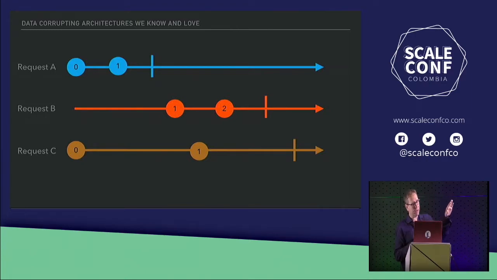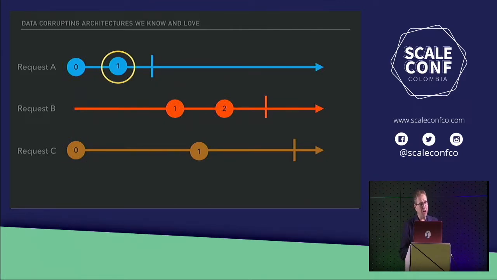Okay, so what we have here is 3 different requests which are all executing our original algorithm. As we go from left to right across the slide, we're advancing forward in time and certain operations happen. In our first bit right here, request A and request C both execute the first part of our algorithm, which is to read back the current value of the counter, which in this case is 0 for each of them, right?